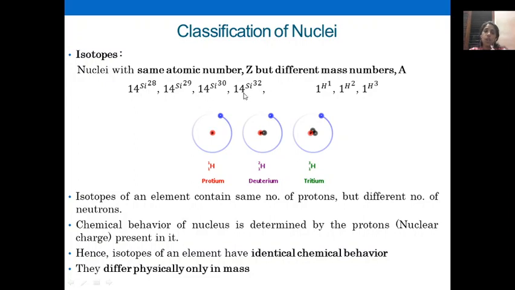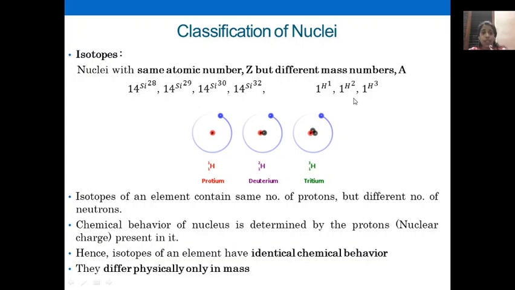I had shown you the examples. Isotopes of silicon: 14Si28, 14Si29, 30, 32. These are the isotopes of silicon. And isotopes of hydrogen: 1H1, 1H2, 1H3. They are also termed as protium, deuterium and tritium.